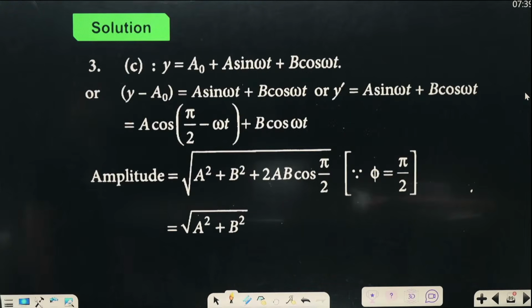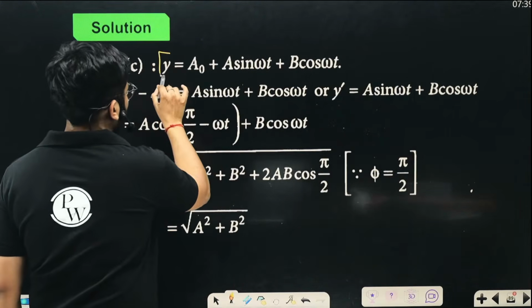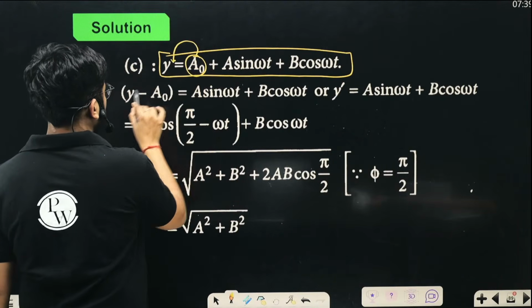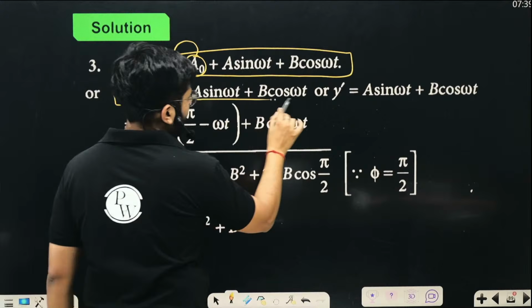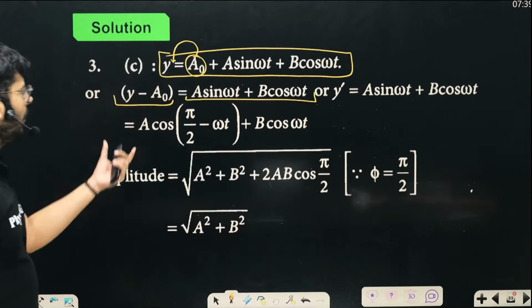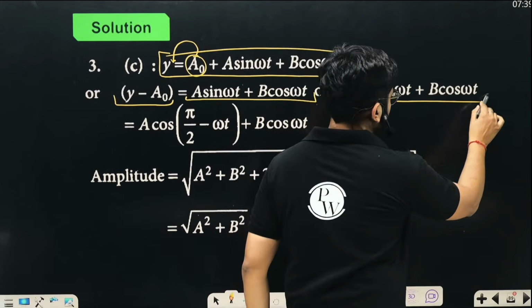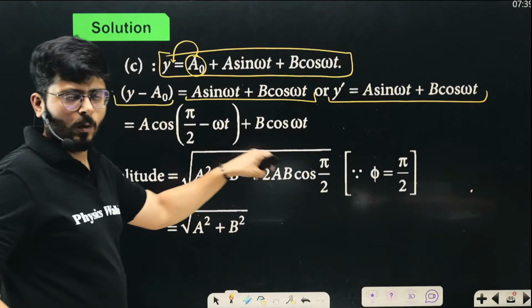So we can clearly say that the equation is y equals this. This is the initial displacement. You can put it on this side. So y minus A naught is A sin omega t plus B cos omega t. Or take this thing as a whole and call it y dash is A sin omega t plus B cos omega t. Now you see what we do.